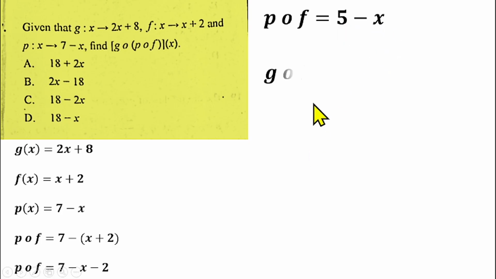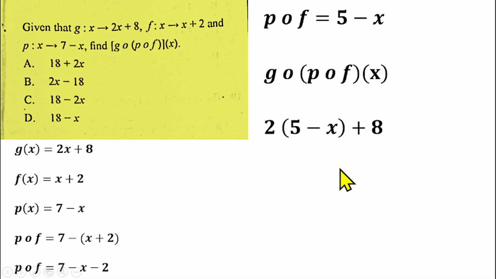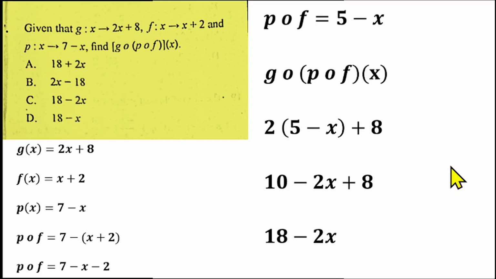So that means you'll be having 2 into bracket 5 minus x plus 8. If you expand the bracket, you're going to have 10 minus 2x plus 8. If you collect the like terms, 10 plus 8 is 18, then minus 2x. So you have 18 minus 2x, which makes option C the right answer for question number 7.